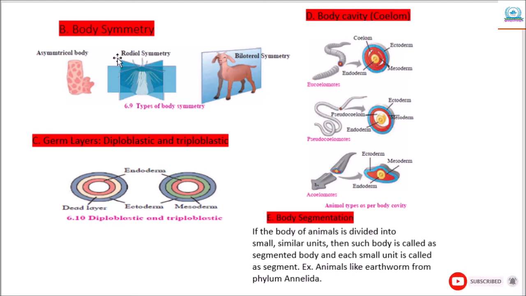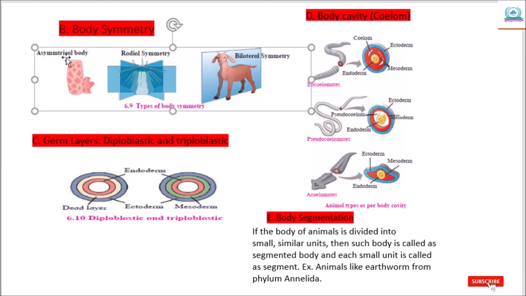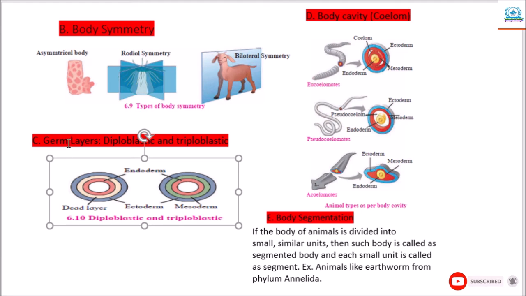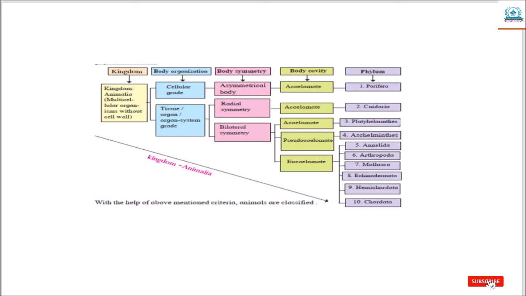First, asymmetrical body. In case of such a body, there is no such imaginary axis of the body through which we can get two equal halves. Here examples are amoeba and paramecium. And here the example is taken as a sponge. So these sponges are irregular in shape, so they cannot be cut into two halves.